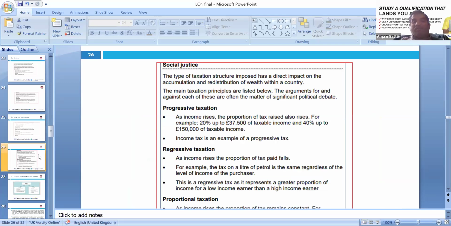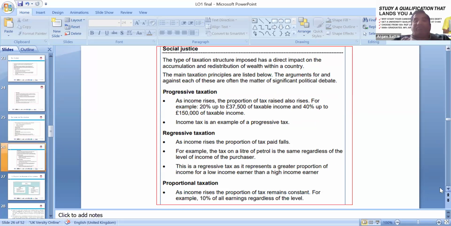So social justice: the type of taxation structure imposed on direct taxes. We can look around social justice rules, equality rules. We have a lot of discussion. With progressive taxation, as income rises, the proportion of tax also rises: 20%, 40% and 45%. Previously, now it is 125. So the government is looking at these limits and increasing and decreasing them.